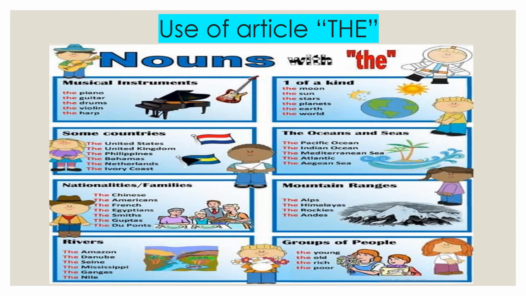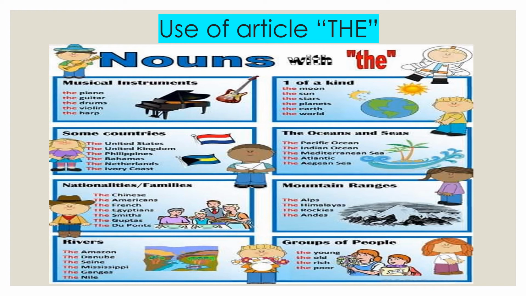And groups of people also. Before groups of people also: the young, the old, the rich, the poor. It means the whole race of young, the whole race of old, the whole race of rich, and the whole race of poor.